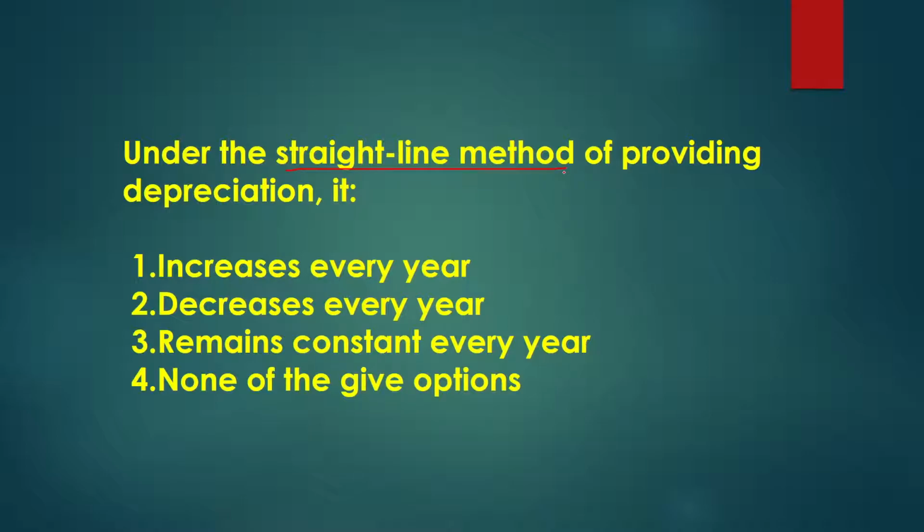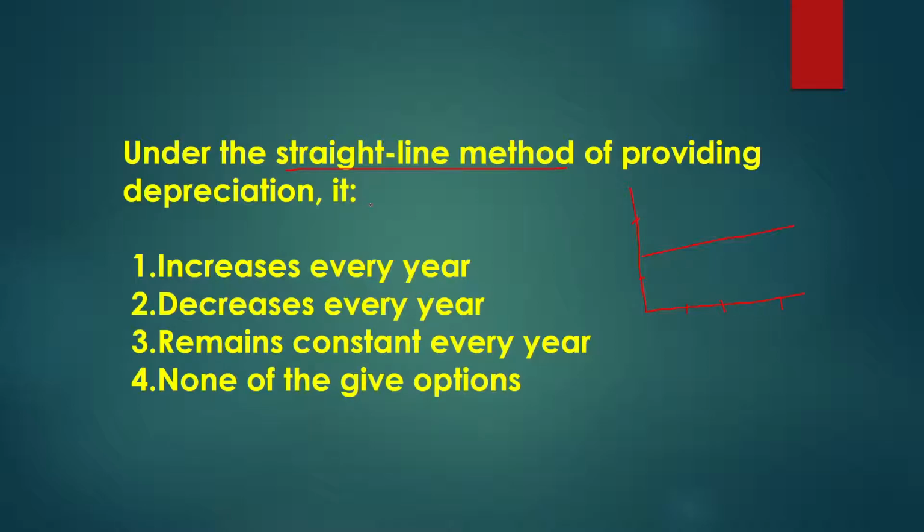Straight line means if you put it on a graph, let's say, the graph remains the same. It does not vary with the passage of time.